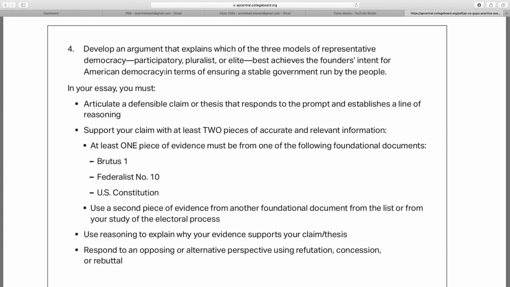All right. I realize you guys haven't seen these concepts in a while. Participatory, pluralist, or elite. It would be great to go review those in that Princeton Review book you've got. Think about how I went over this. Think about how you would write that thesis. If you were going to use the Electoral College or the fact that the Senate was chosen by the state legislatures, and then you're going to use Federalist 78, how would you write that thesis? Okay. All right, that's going to be it for the review today when it comes to the FRQs.